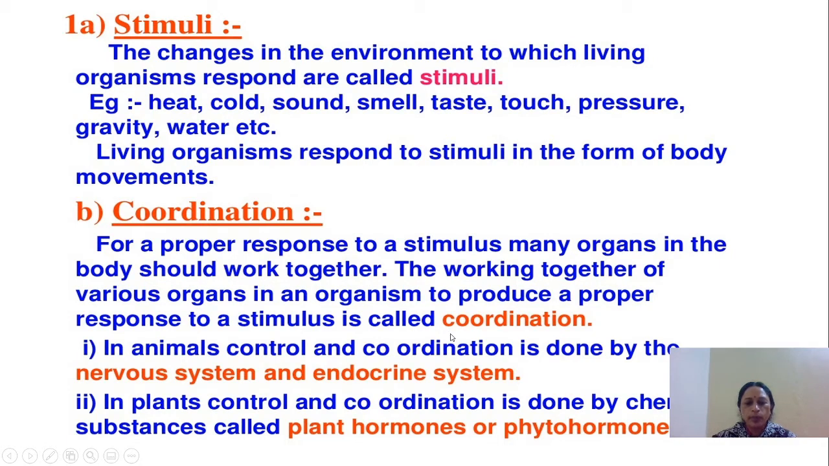So, coordination means the working together of all the organs in an organism so that a proper response to a stimulus is done. And coordination is different in animals and it is different in plants also. In animals, control and coordination is done by the nervous system and the endocrine system. In plants, control and coordination is done by chemical substances, and these chemical substances are hormones. The plant hormones are known as phytohormones.